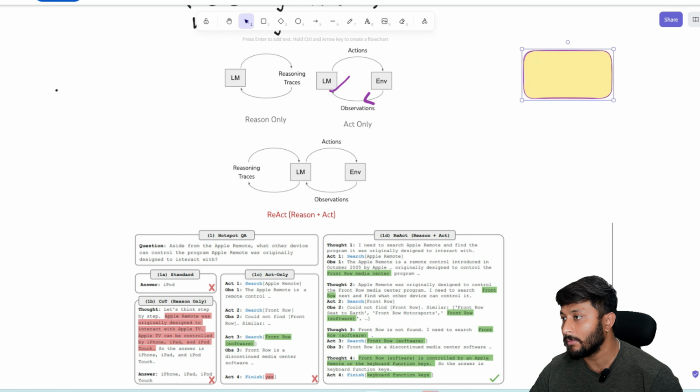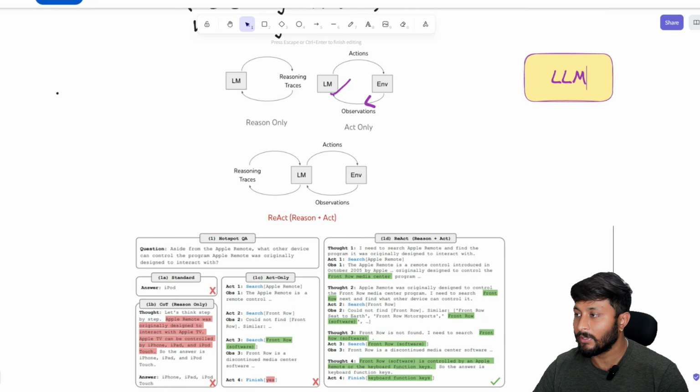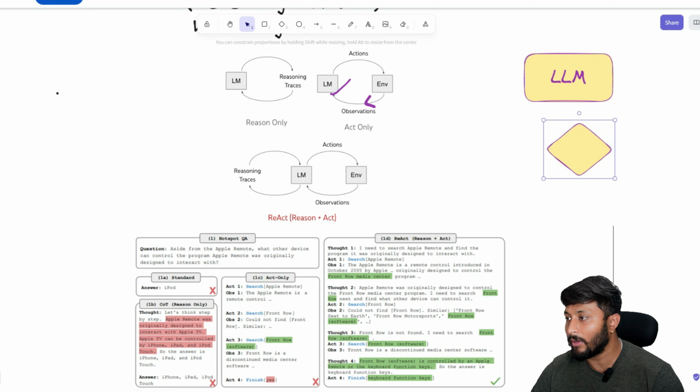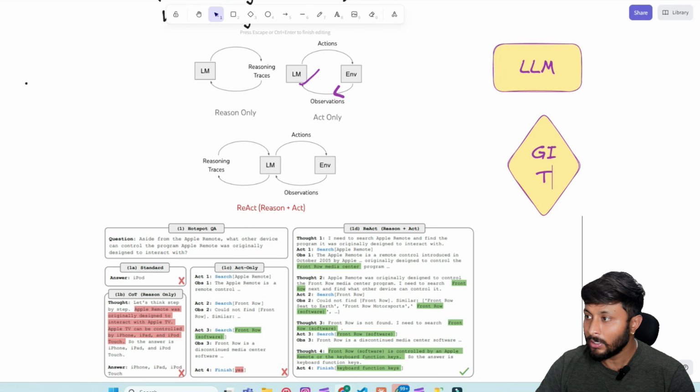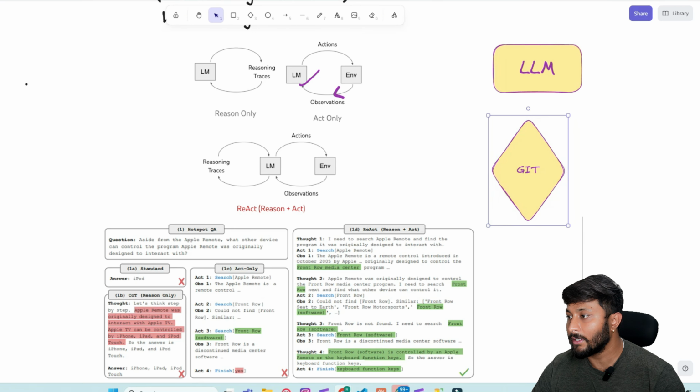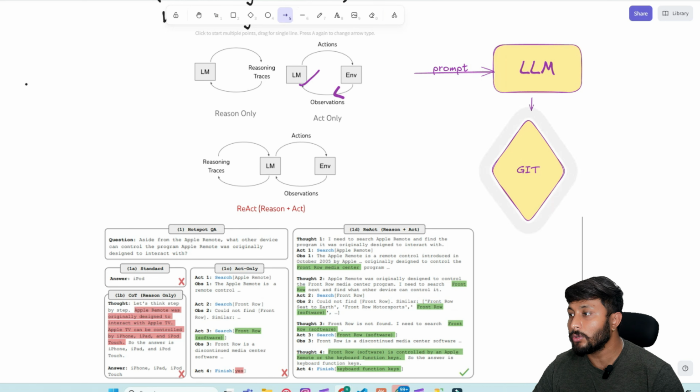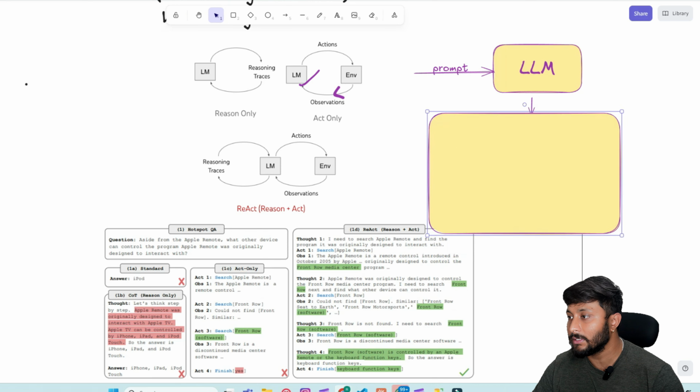Let's suppose we have an LLM, and we are asking this LLM to get information about your code. Suppose you have a finance code in a GitHub repository. You give some prompt to this particular LLM, and based on that prompt you ask some questions about your application, which is inside an environment.